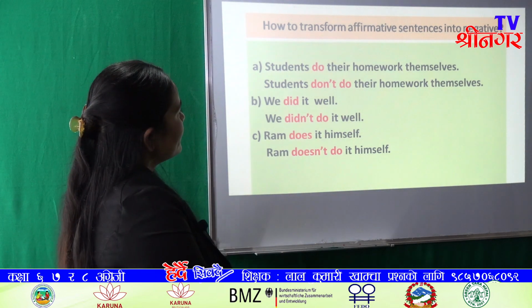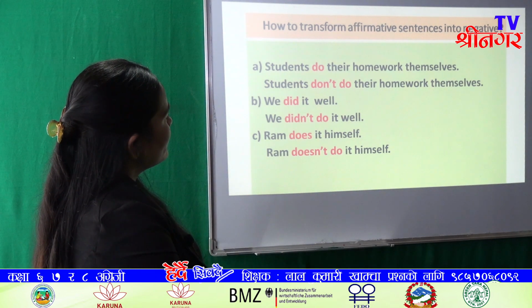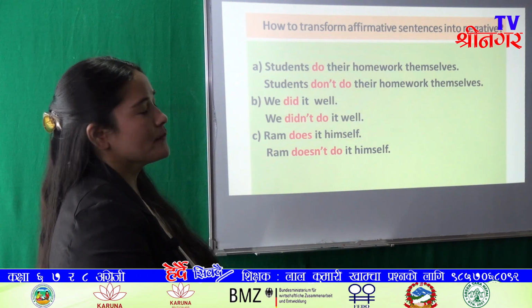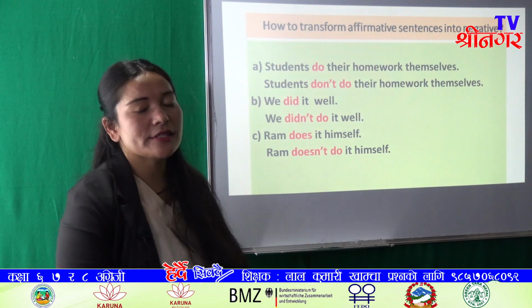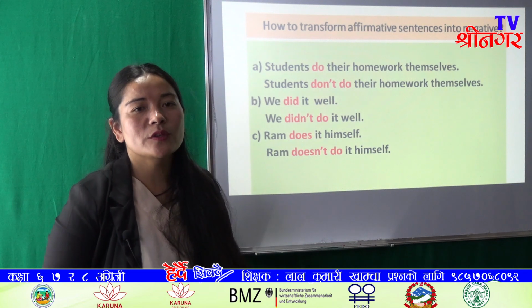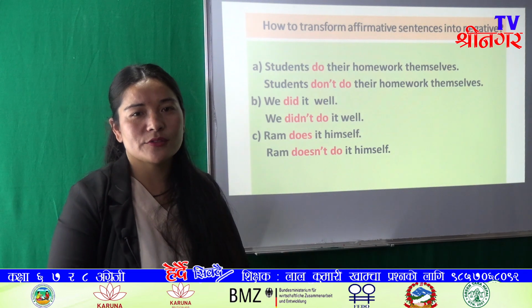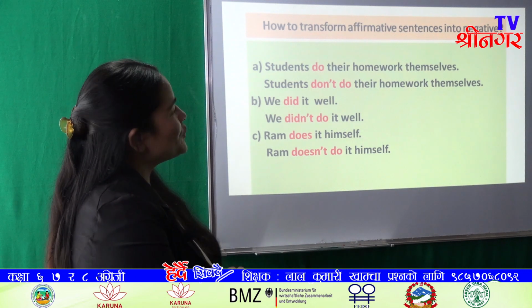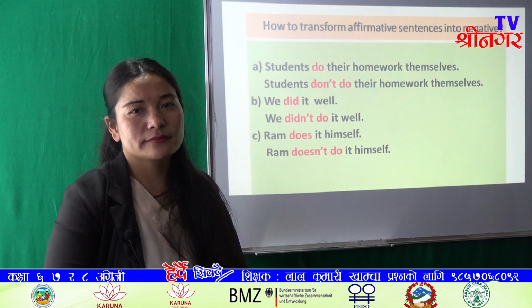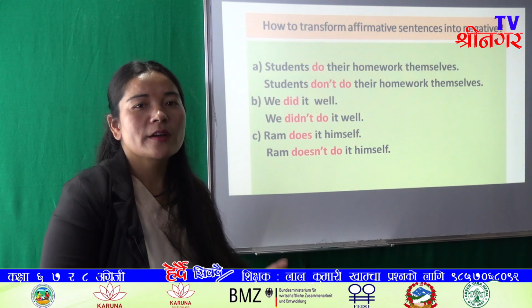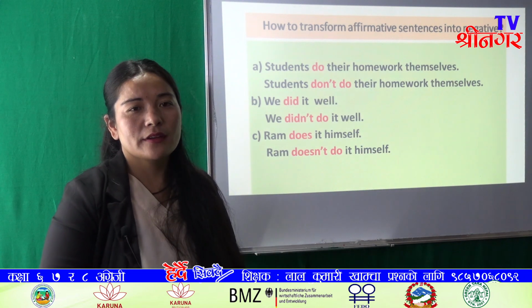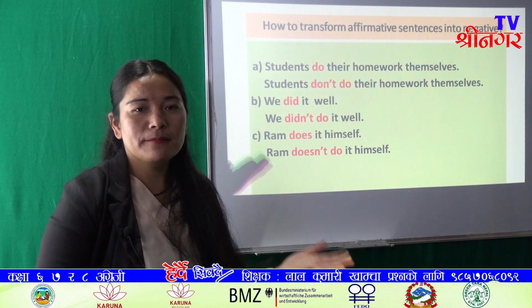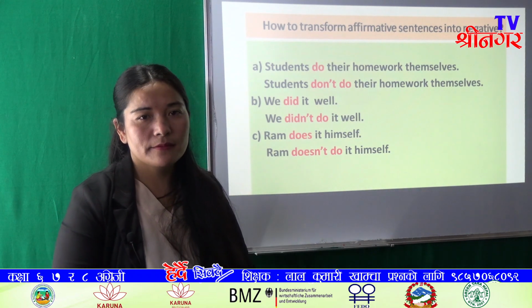Okay, and like this, look at the example. Students do their homework themselves. Here do verb is used. And you know do verb is an auxiliary verb also, but in this sentence this do is the main verb. I have already said do verb and have verb function as main verb as well as auxiliary verb.